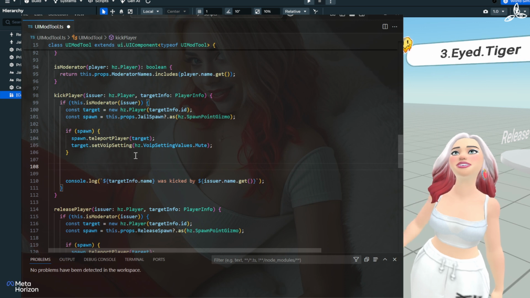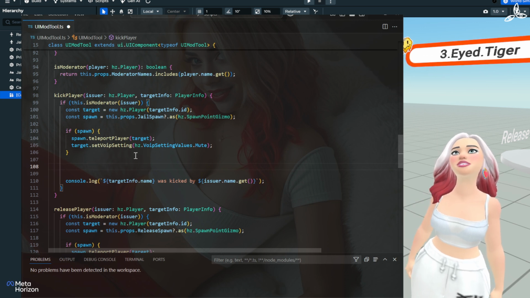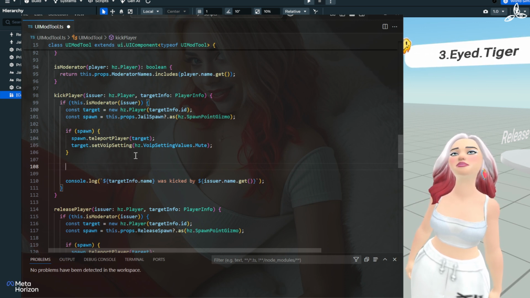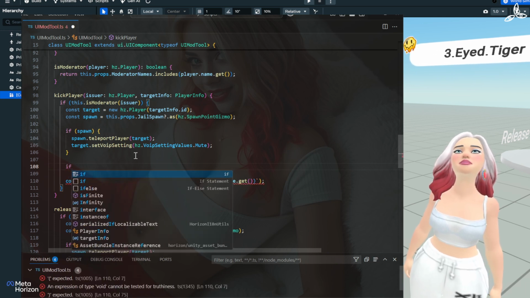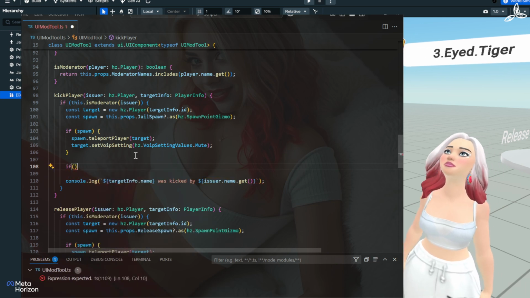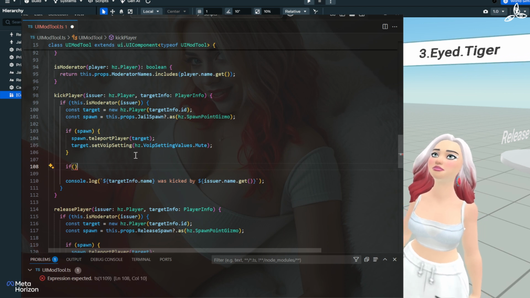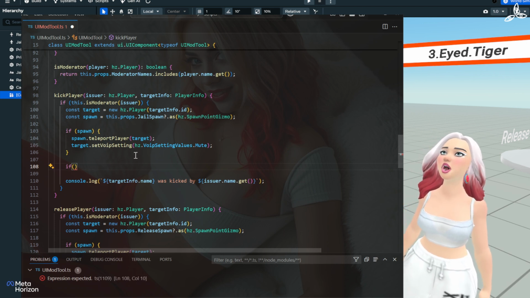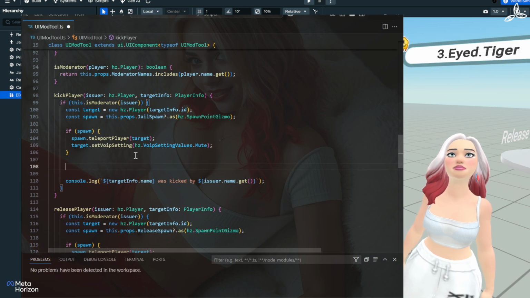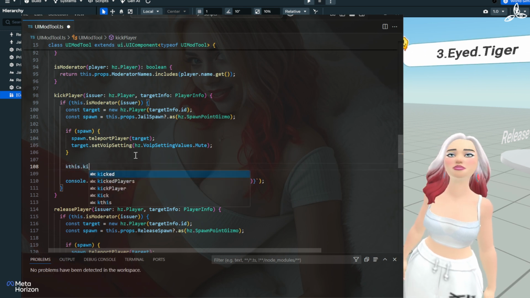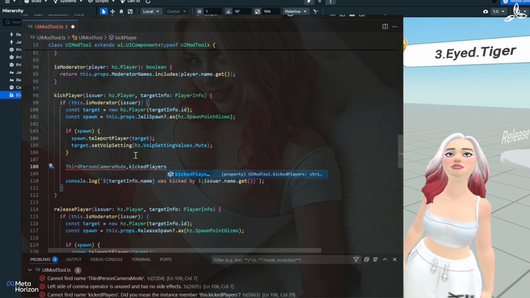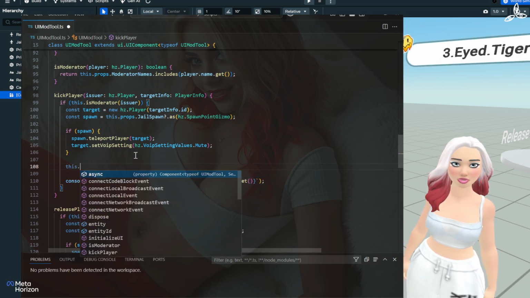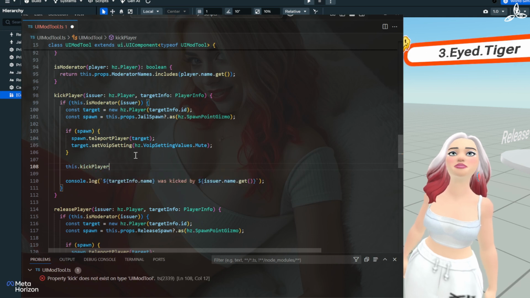When we kick the player, we basically need to say this dot kickedPlayers.